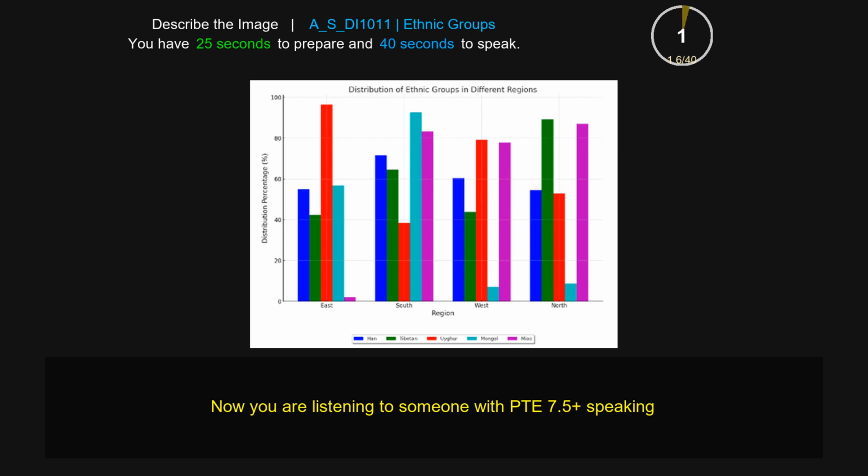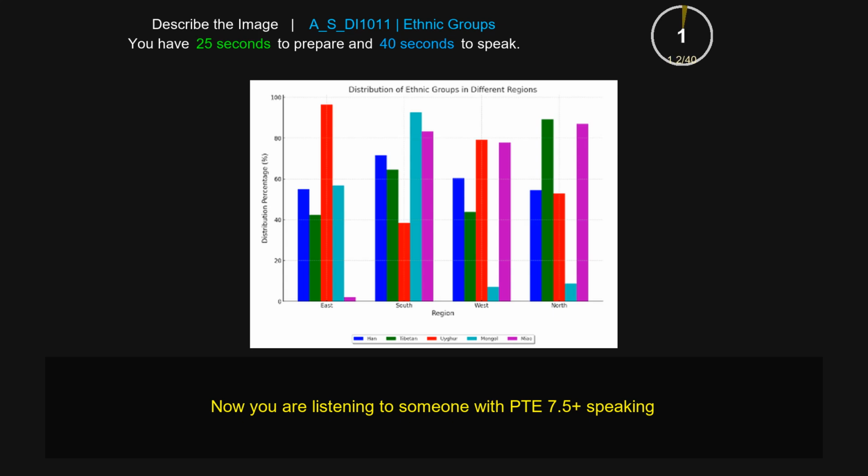The image shows the importance of distribution of ethnic groups in different regions, and it also provides information about east, west, south, and north. And also we can see some percentages which start from 0 to 100. It clearly shows that 100% is the highest and 20% is the lowest. It also clearly shows that around 80% is the second highest and 40% is the second lowest. After analyzing this bar chart, it can be concluded that it shows the distribution of ethnic groups in different regions.